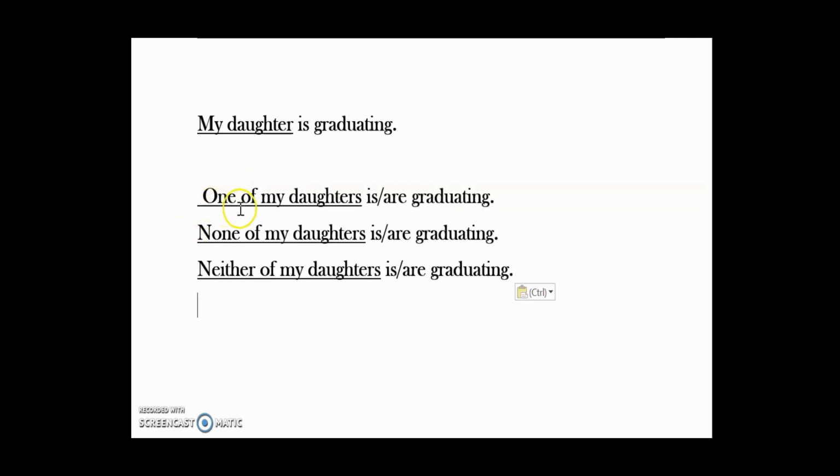Now you have one of my daughters, is it is or are graduating? One of my daughters is or are. Neither of my daughters is or are. So in order to conjugate this verb correctly, in order to follow the subject-verb agreement rules, we're going to study several rules. We're going to look at several types of compound subjects and how those compound subjects affect the verb.